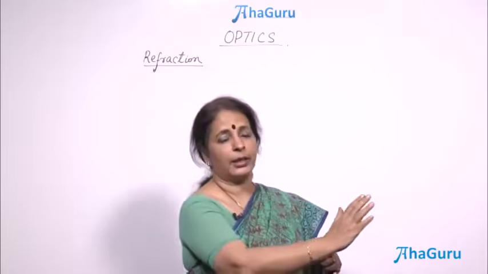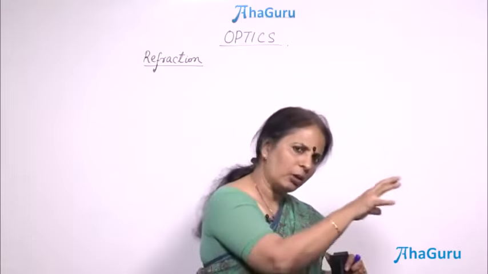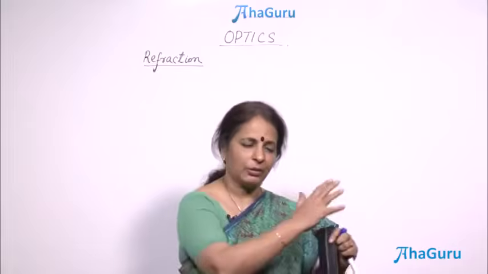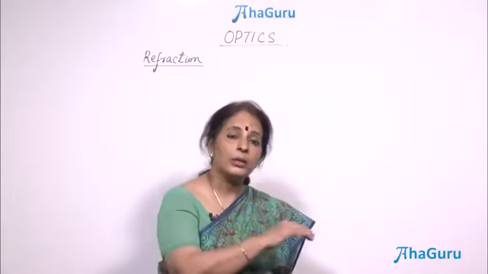Light travels in a straight line as a ray. When it falls on a medium, some of the rays are reflected, and some are absorbed as heat. If I have a huge amount of light constantly falling on a mirror, after some time the mirror gets heated up, because light is after all energy, and it gets converted into heat when it is on the mirror for a longer time. So, the light is absorbed as heat, raising the temperature of the medium, the light is reflected, and the light can also pass through that medium.